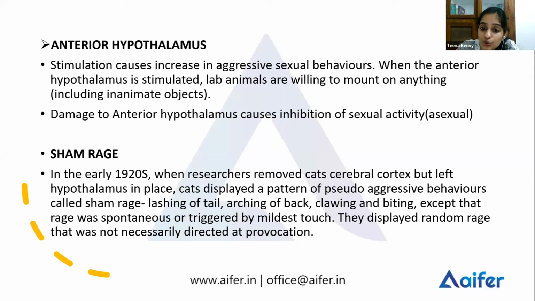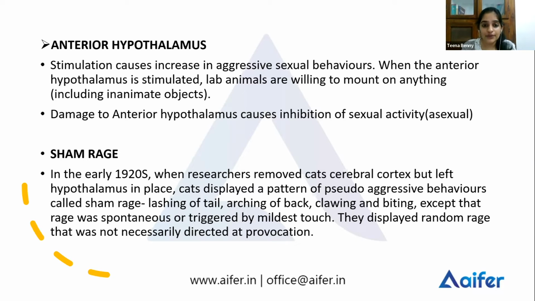The cats showed pseudo-aggressive behaviors called sham rage. That is, they showed very aggressive behaviors, but it was random. It wasn't directed to the place of provocation. The cats could not control their aggressive behaviors.